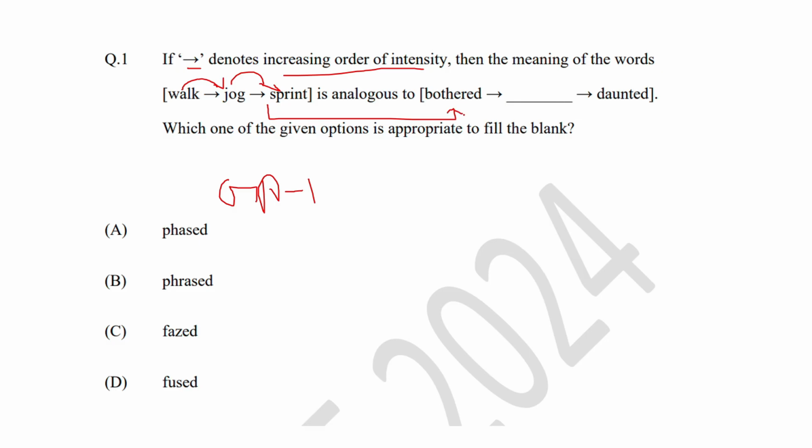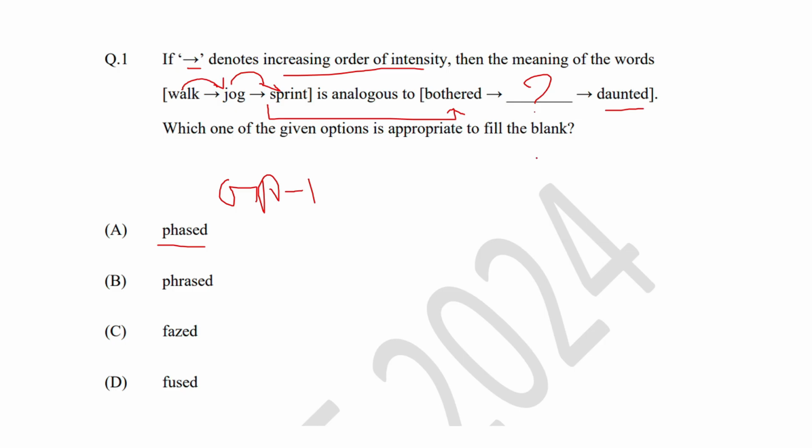So the first word is bothered. Bothered means to worry about something, to be afraid of something. You are concerned about something that might happen or might not happen. The second word is missing, and the third word is daunted. Daunted basically means you are afraid that something might happen. It is an extreme version of bothered. You are extremely worried. You are extremely bothered. That is the meaning of daunted.